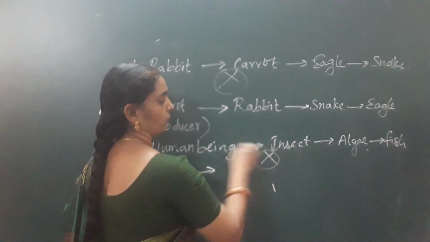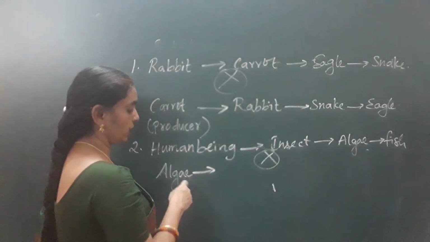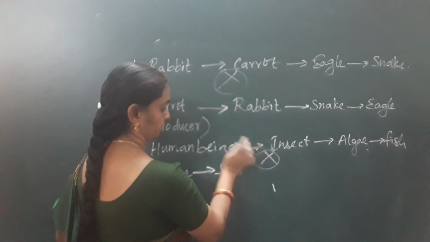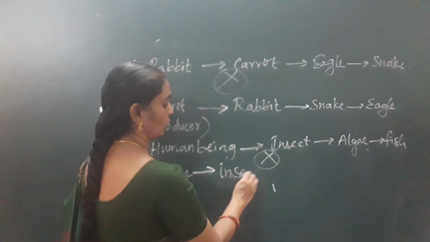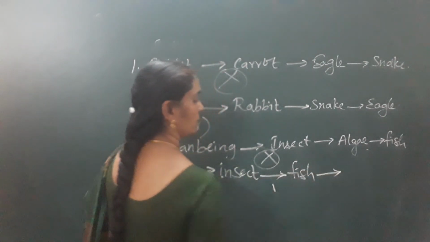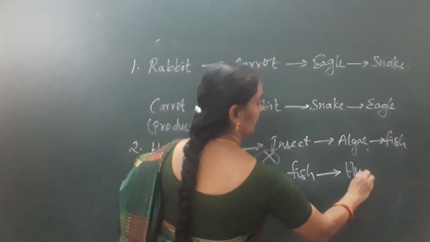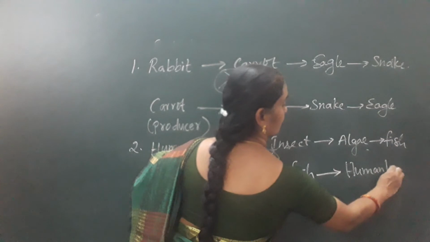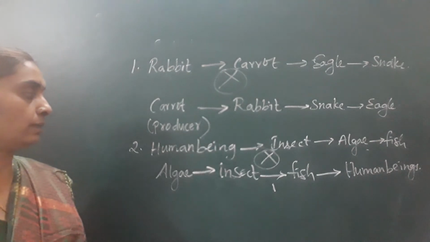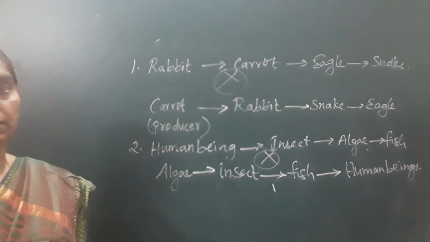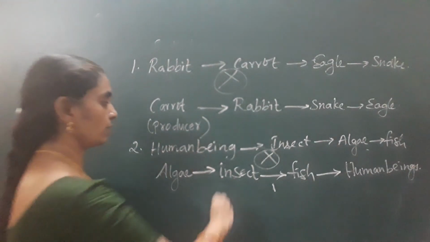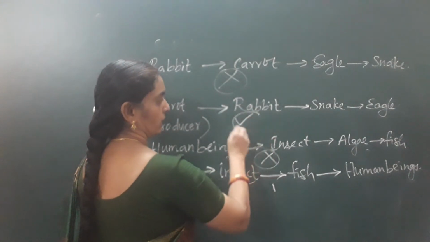This is a wrong statement of food chain. So, correctly, how to correct this food chain? Algae is eaten by fish. Insects, smaller insects. Insects are eaten by fish in the water. Fish is eaten by the human beings. So, smaller animals are eaten by the bigger animals. In fact, you have to write in this manner. Okay, children, try to correct the statement now that is given, the food chains. So, this is the correct form of food chain.